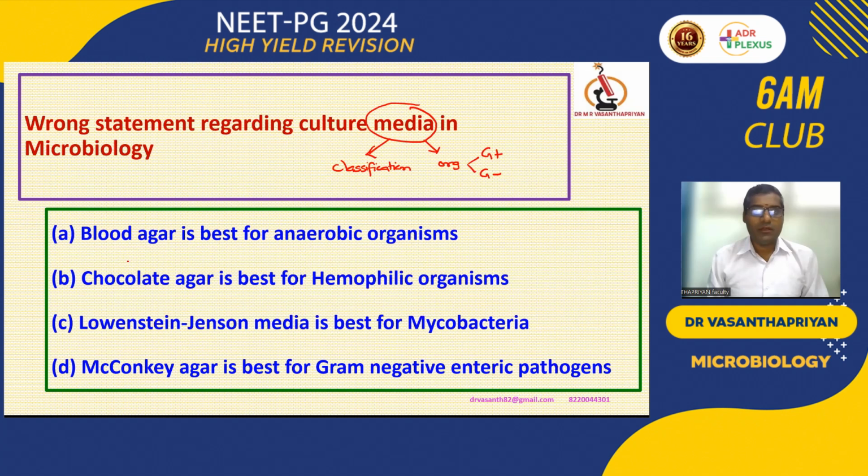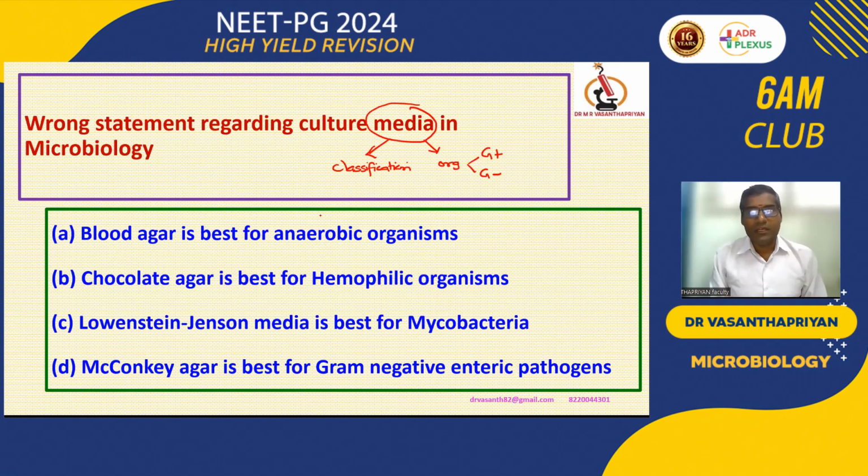So let's look at the options here. Blood agar is the best for anaerobic organisms. Chocolate agar is best for hemophilic organisms. Lowenstein Jensen medium is best for Mycobacterium. And MacConkey agar is best for enteric organisms. 10% sheep RBCs are used for blood agar.